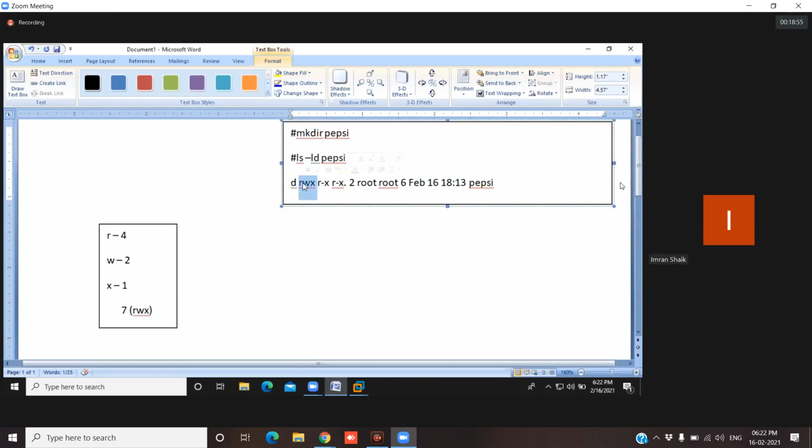The user has the full permission. That means root is a user. The user has the full permission. So the root user can create files and directories inside the Pepsi directory. He has the full rights. But group members, who's the group here? By default the group is also root. If you add members into the root group, these people don't have access by default. And then other users also don't have the full access to create files and directories.